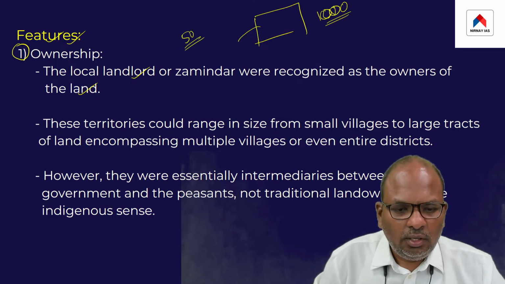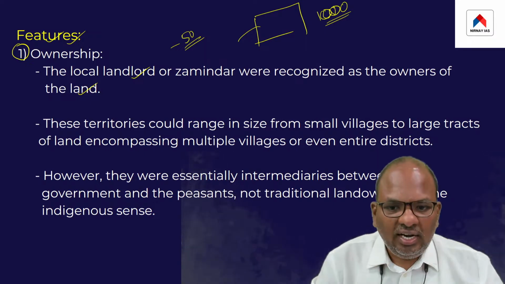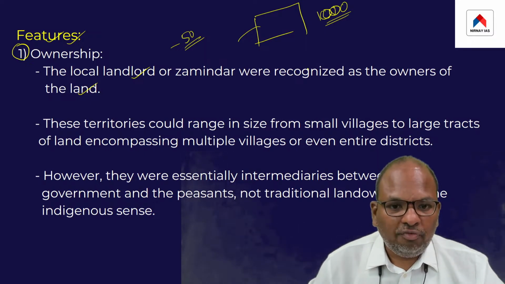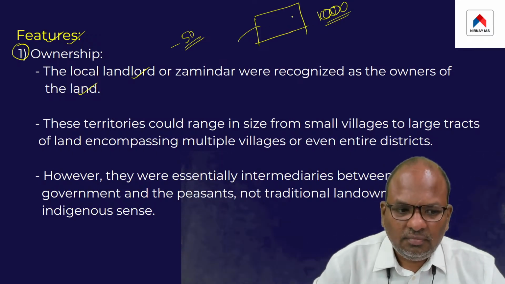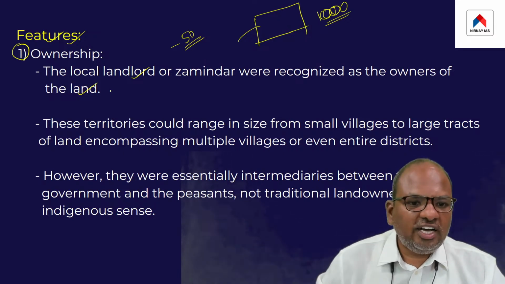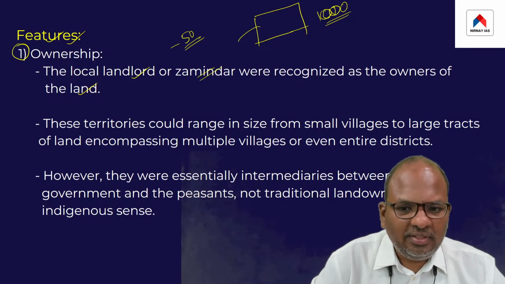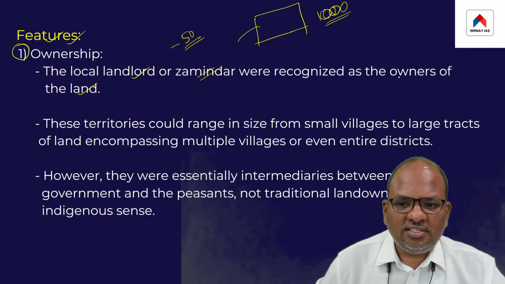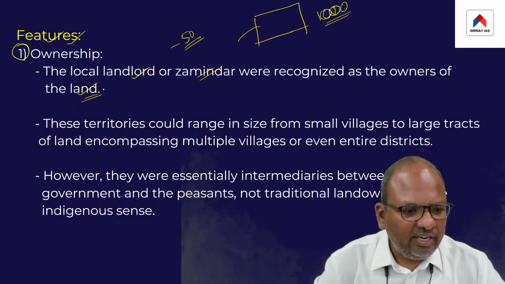This large landlord of the village was declared the owner of the entire land available in that village. This position was created by the British only. So the local landlord, who was also referred to as the Zamindar, was recognized as the owner of the entire land available in the village.